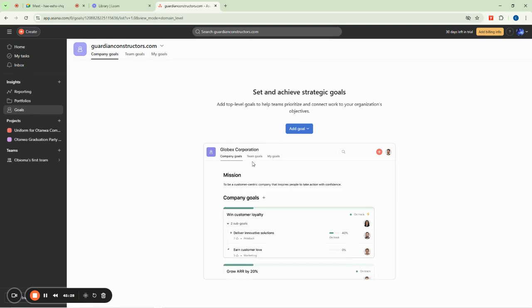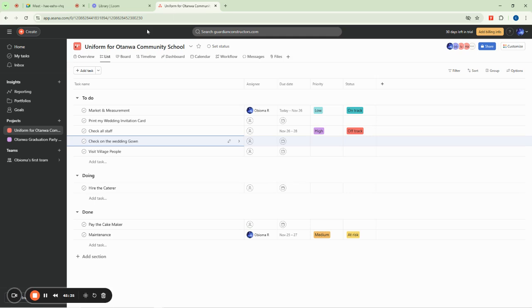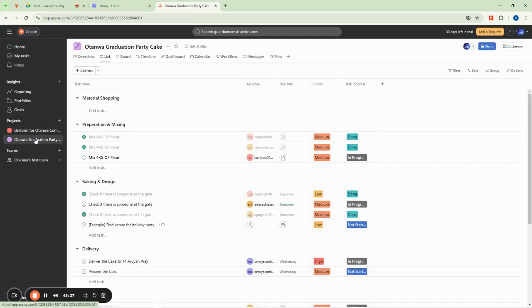Your goals are things that you wish to achieve, right? Okay. Let us now proceed and see how we can actually do automation on top of our project or our task. So how do we do automation here?